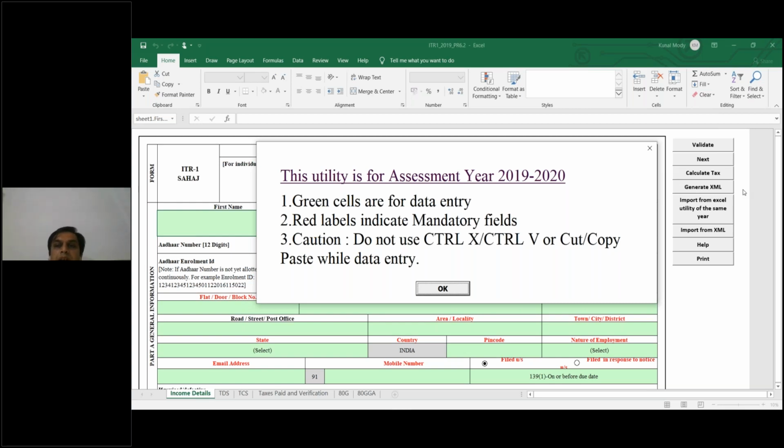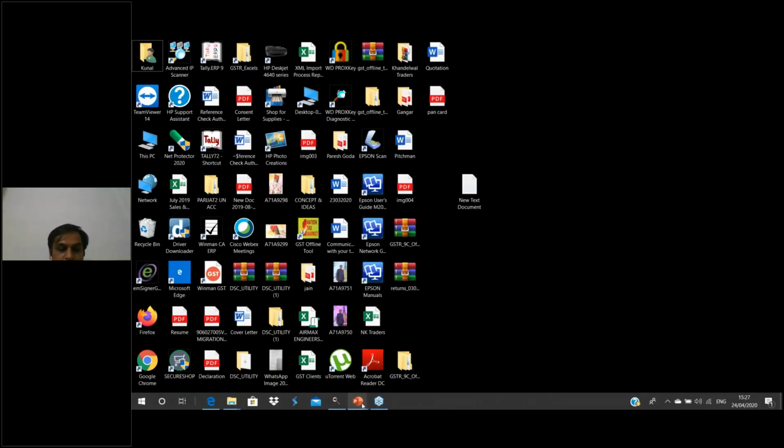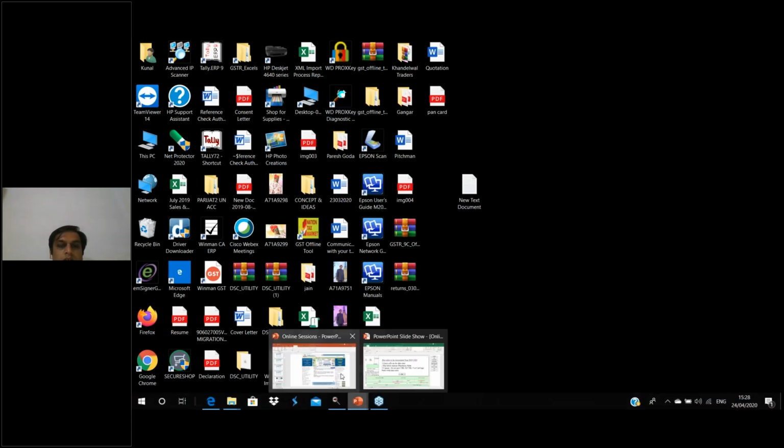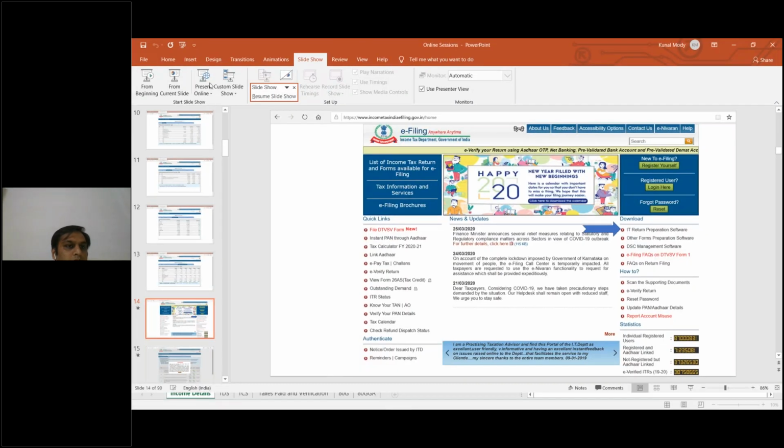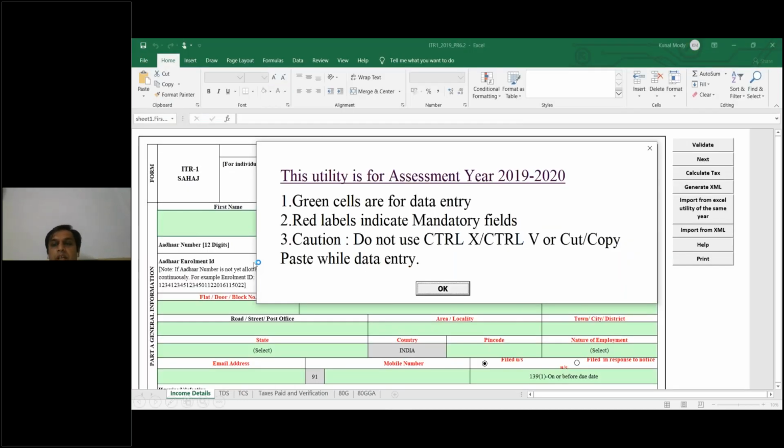Import from XML is something we use if we have downloaded the pre-filled XML. If you have downloaded the pre-filled utility, you can use it directly by importing it.